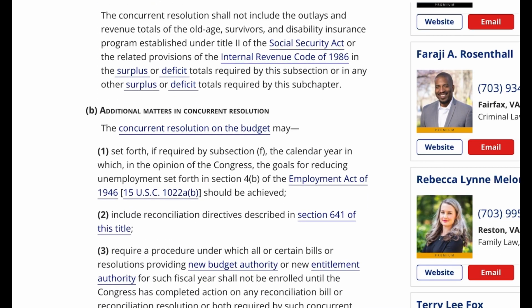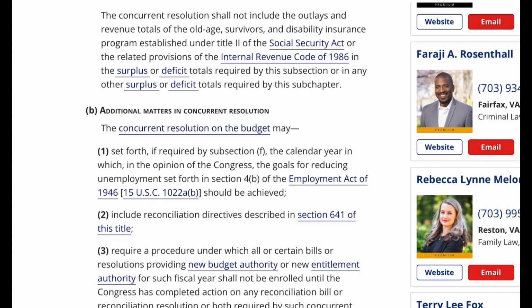The concurrent resolution shall not include the outlays and revenue totals of the Old Age, Survivors, and Disability Insurance Program established under Title II of the Social Security Act or the related provisions of the Internal Revenue Code of 1986 in the surplus or deficit totals required by this subsection or in any other surplus or deficit totals required by this subchapter. B. Additional matters in concurrent resolution.